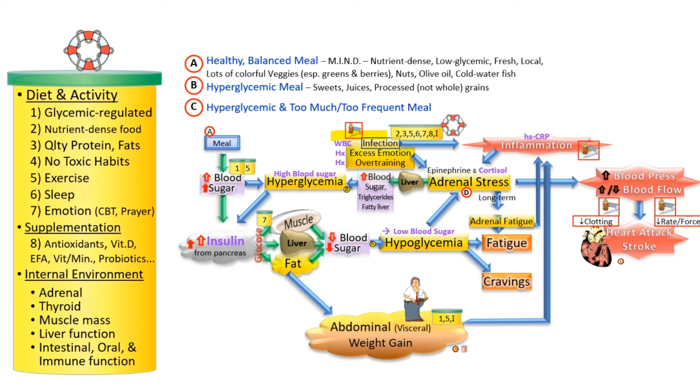And then for emotion, you have cognitive behavioral therapy, prayer, meditation. These are ways to directly intervene in excess or negative emotion. And then nutrients from nutrient-dense foods, as well as quality proteins and fats, help with overtraining and emotion, and help you to handle an excess load.